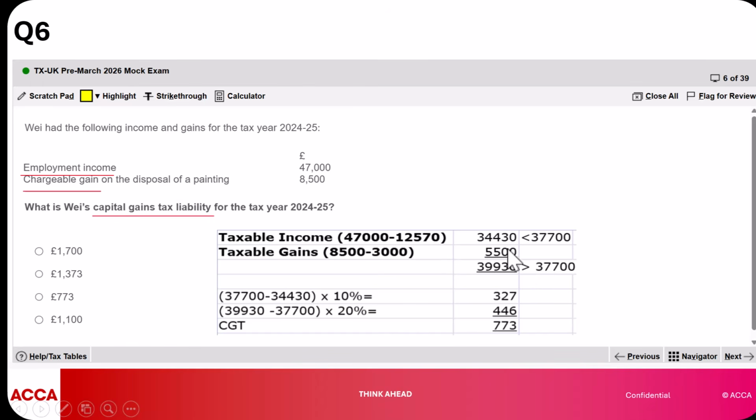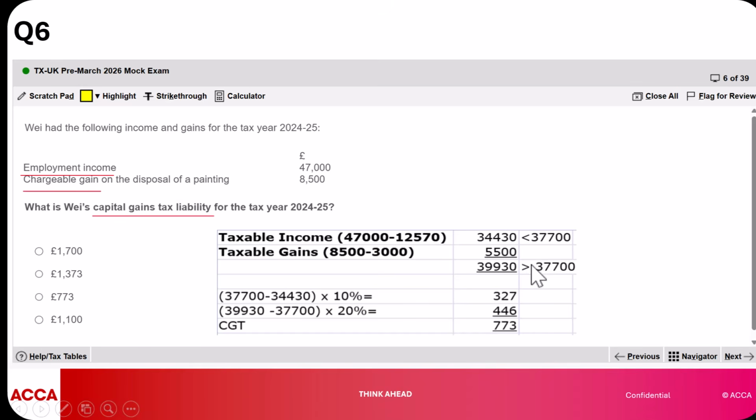As well, if the addition of the two was below the basic rate limit, let's say this was 30,000 as opposed to 34,430, and 5,500 remains the same, you would multiply the taxable gain by the lower rate of 10%. Now, in our case, none of the two that I have stated is the case here.